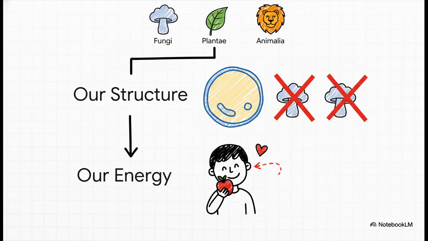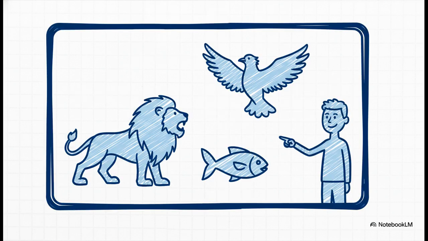Okay, question 3. Cell wall? Nope. Our cells are soft, no rigid wall. That right there eliminates both fungi and Plantae. And for the final question, how do we get our energy? We can't make food from the sun. We have to eat. That makes us heterotrophic. And there it is: multicellular, eukaryotic, no cell walls, and heterotrophic. The rules leave only one possible answer. We belong unequivocally to Kingdom Animalia.